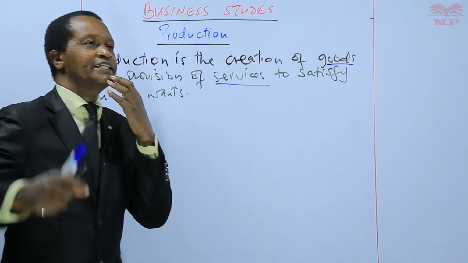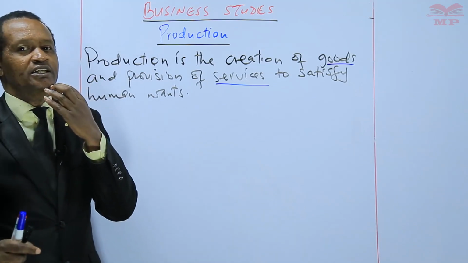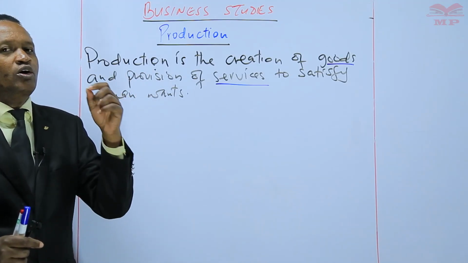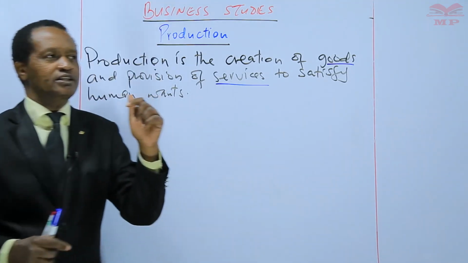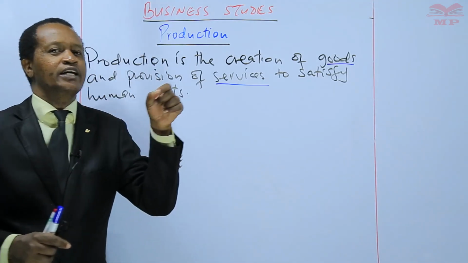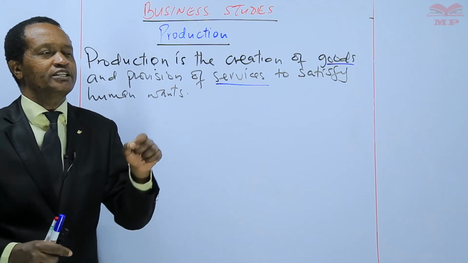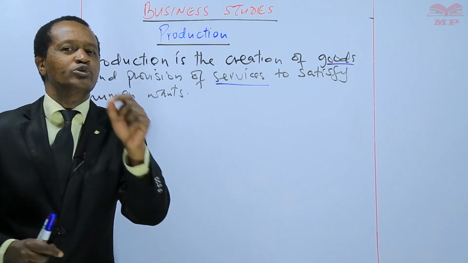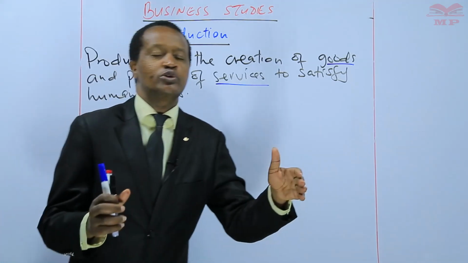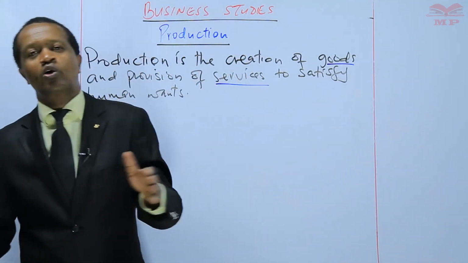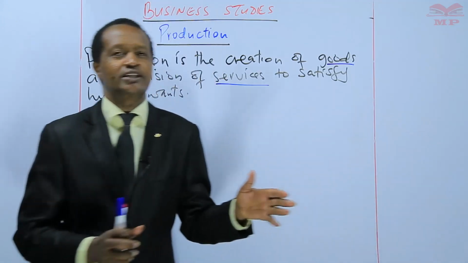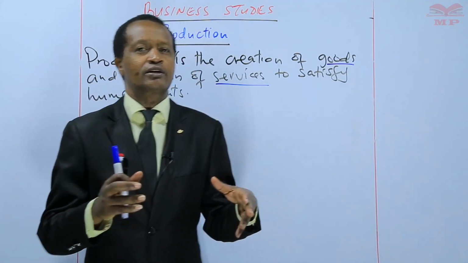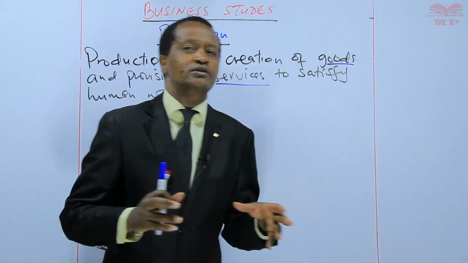So all the activities, this is another point, all the activities that assist the goods and services to reach the consumers are said to be part of the production process. They could be things like banking, like money transfer, okay?